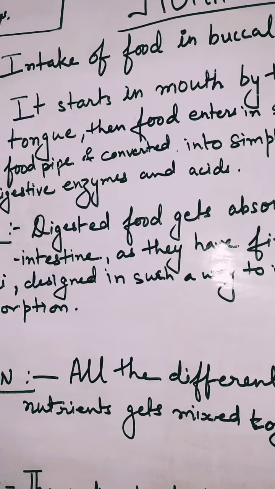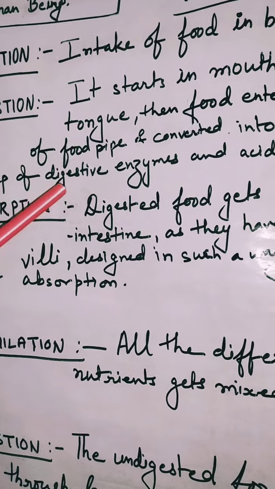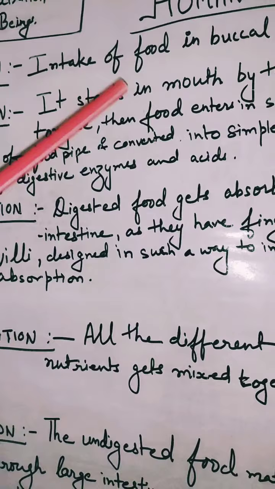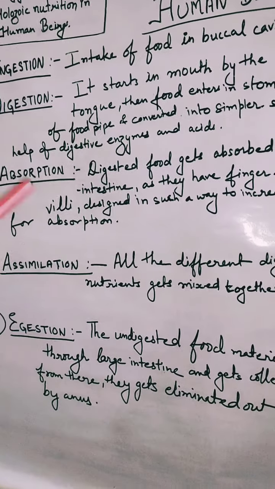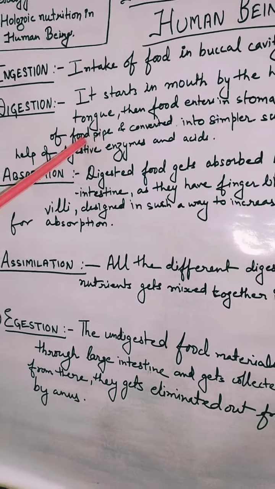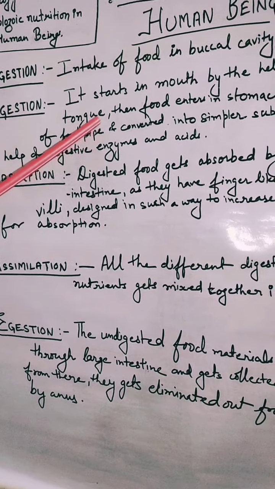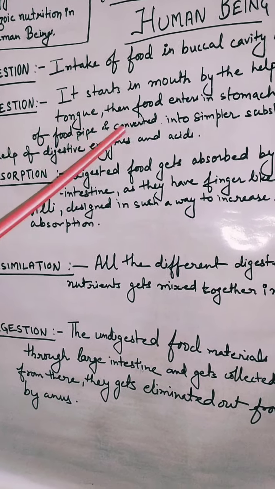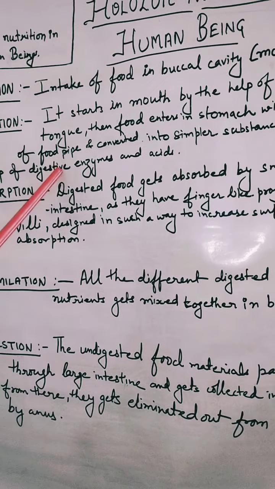When you are eating a bite of food, a piece of bread, what do you do next? You are chewing the food. That chewing means you are masticating the food, and in mastication, you are taking the help of the tongue also. This food, which gets broken into semi-solid, then enters the stomach by the help of the food pipe.